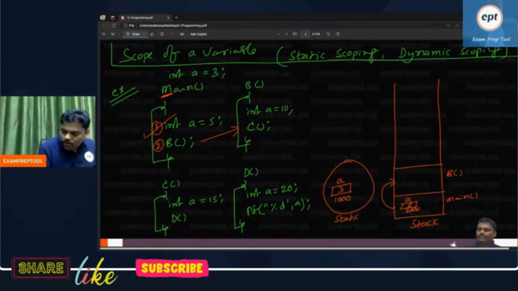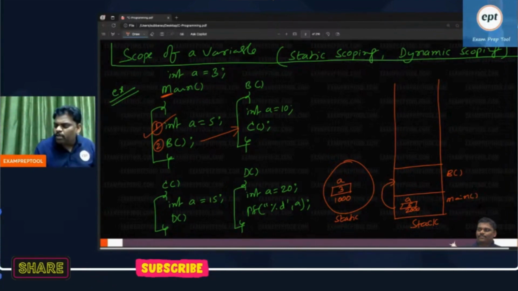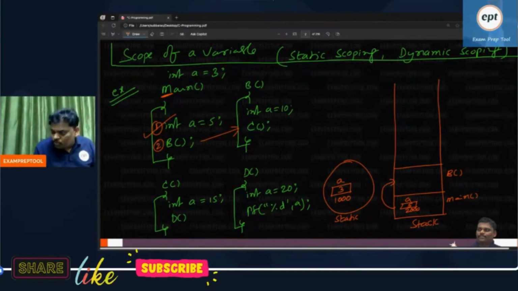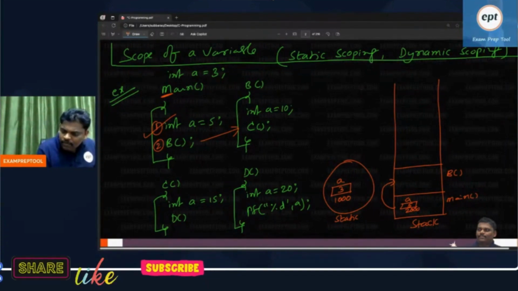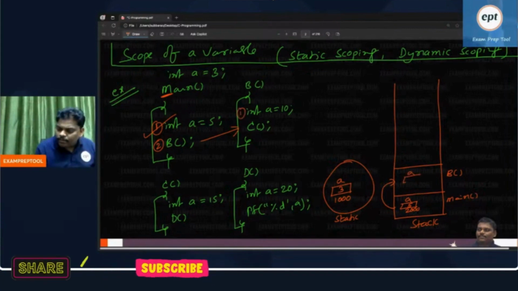Next one, B is called. I think B is a function call or not. Again, function calling is a push operation. B also pushes. Whenever B is running, B's local variable memory will be allocated.